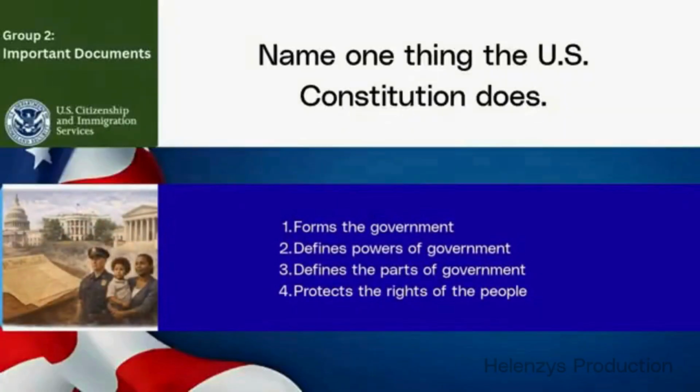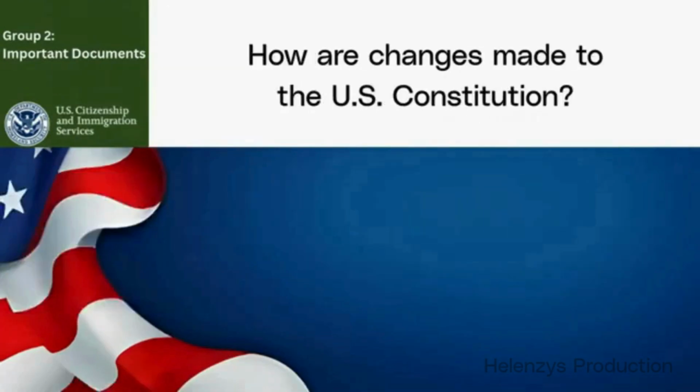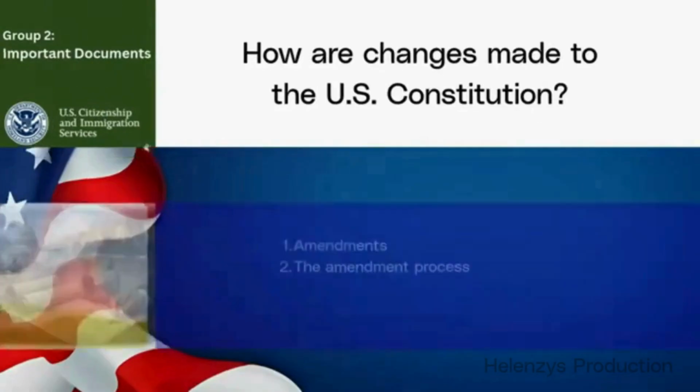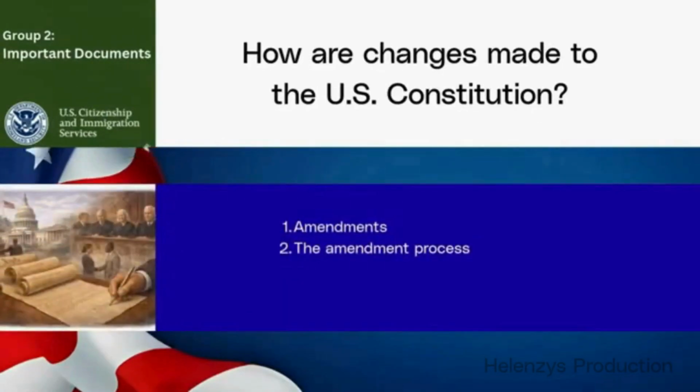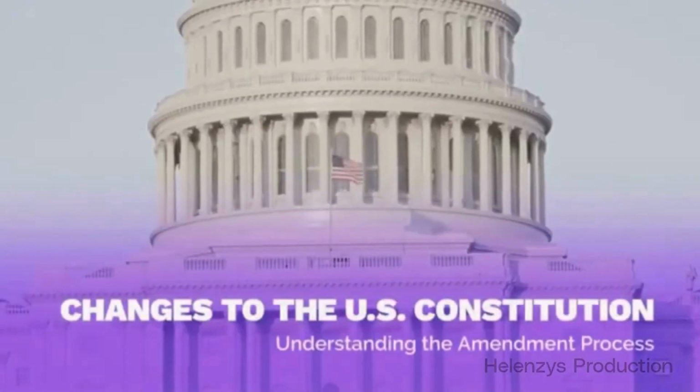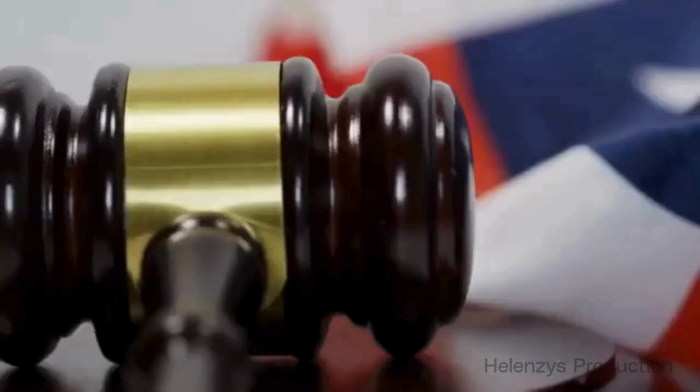Quick recall. Name one thing the U.S. Constitution does. Forms the government, defines powers of government, defines the parts of government, protects the rights of the people. How are changes made to the U.S. Constitution? Amendments. The amendment process.